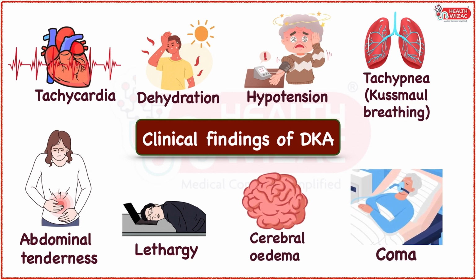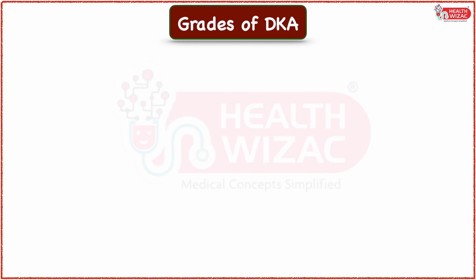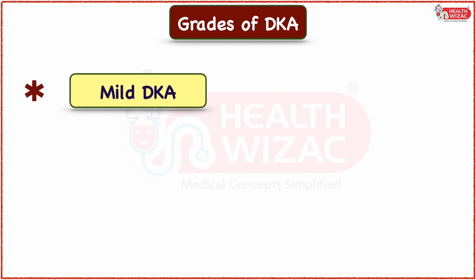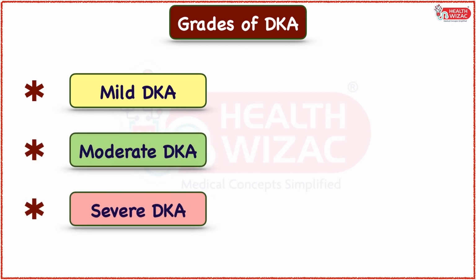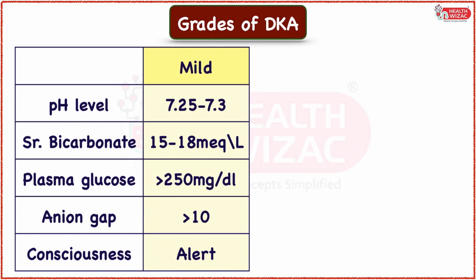Depending upon the severity of the above symptoms and pathological findings, DKA can be categorized into three grades: mild DKA, moderate DKA, and severe DKA. Mild DKA is characterized by a pH level of 7.25 to 7.3, serum bicarbonate level between 15 to 18, plasma glucose of more than 250, anion gap of more than 10, and the patient is usually alert in mild DKA.